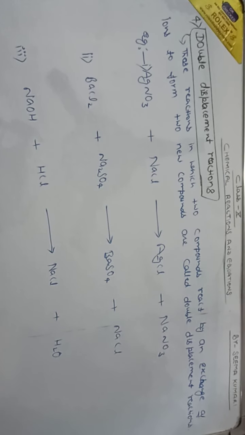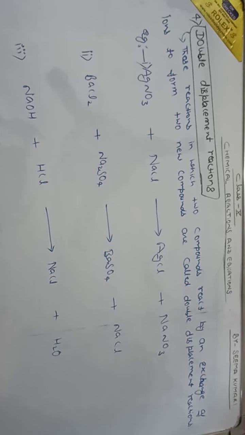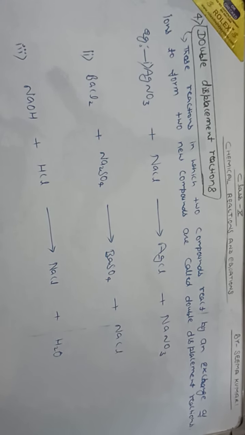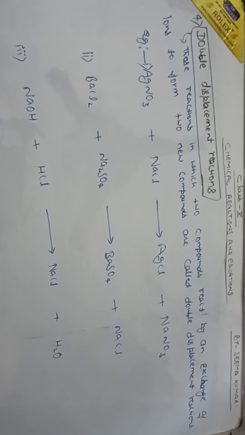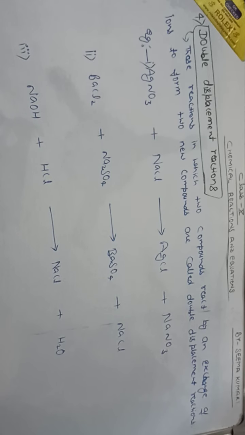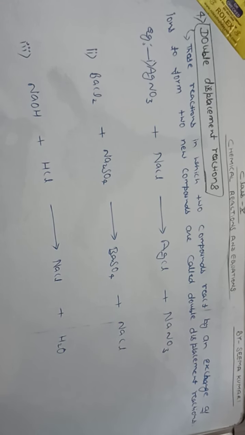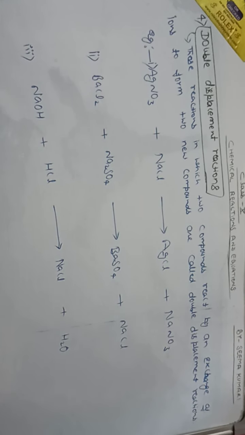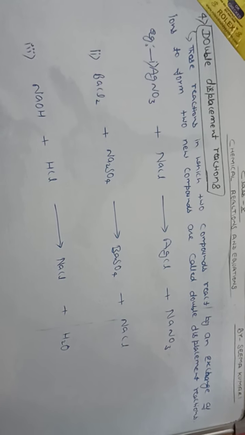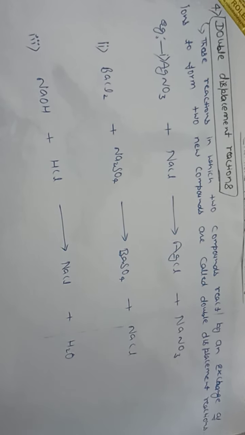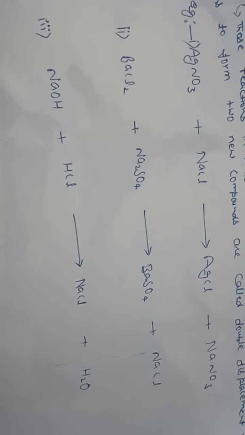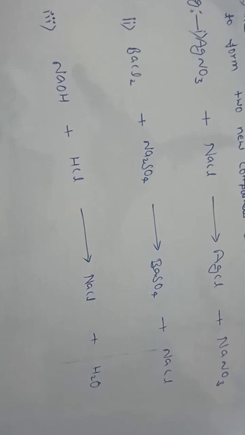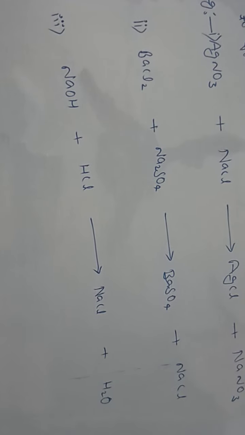Okay children, so now come to the next reaction. The fourth one is the double displacement reaction. The third one was displacement and this fourth one is the double displacement reaction. Double displacement means those reactions in which two compounds react by an exchange of ions to form two new compounds. Now here you can see the example. Here two compounds react by an exchange of ions to form two new compounds.